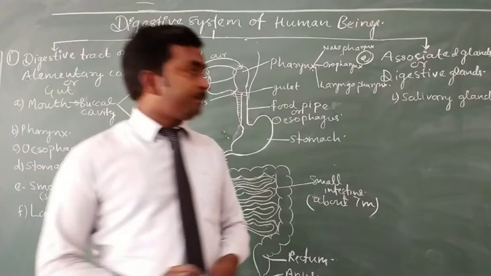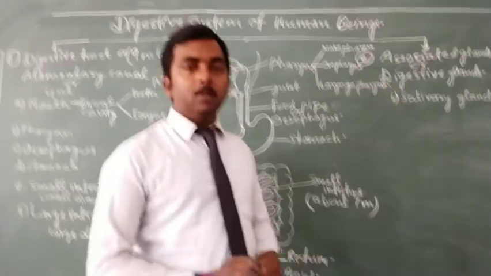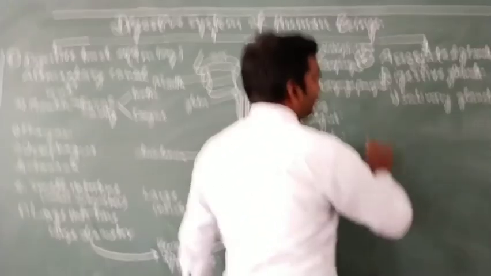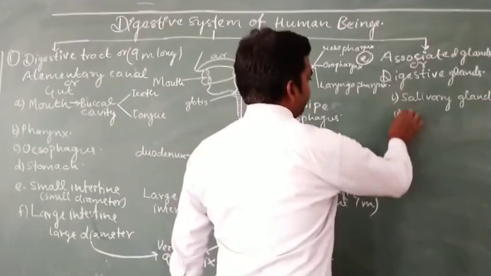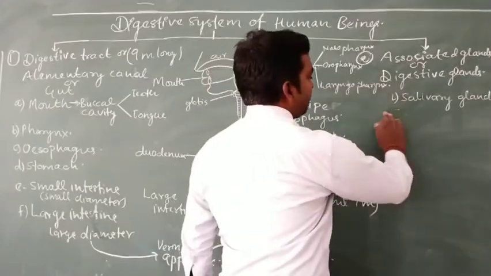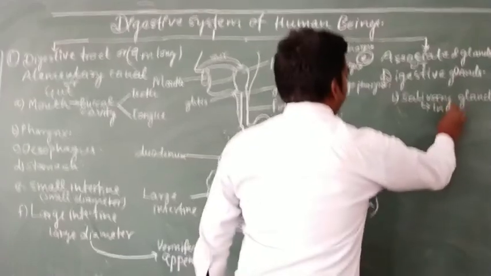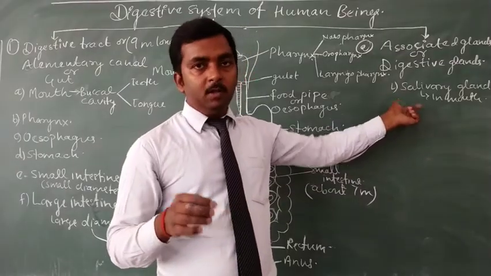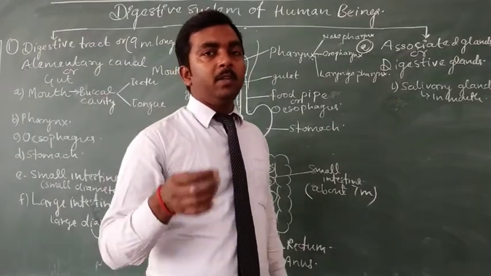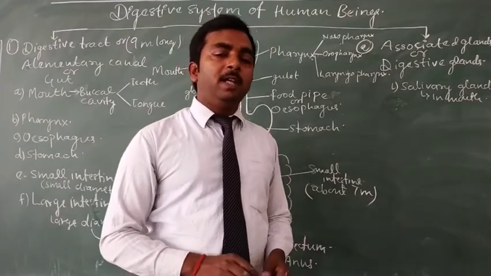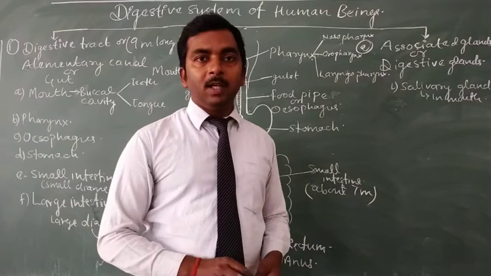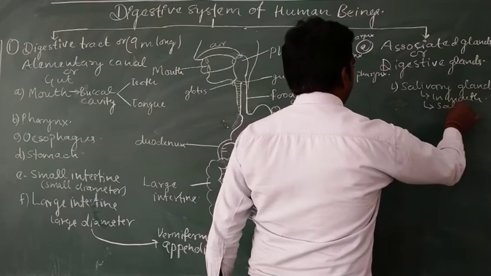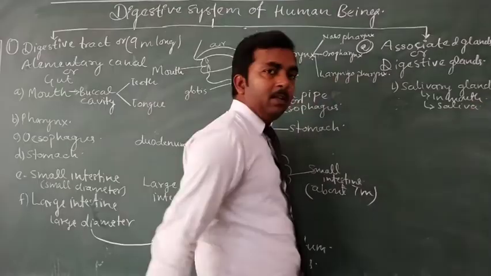On the basis of the place, the first gland in our alimentary canal is known as the salivary gland. The salivary gland is present in the mouth. It is responsible for the secretion of saliva in our mouth, which initiates the digestion of food. So the secretion of the salivary gland is saliva.